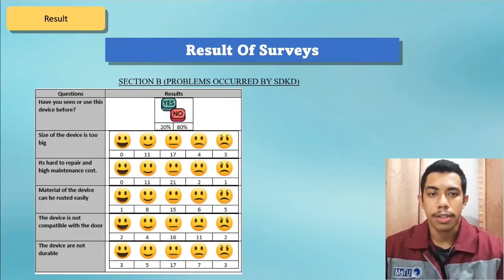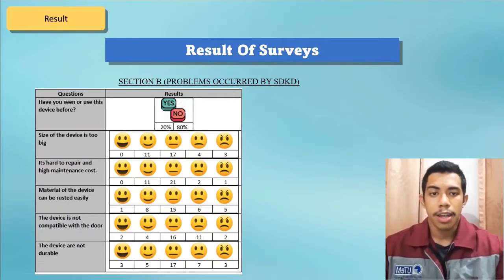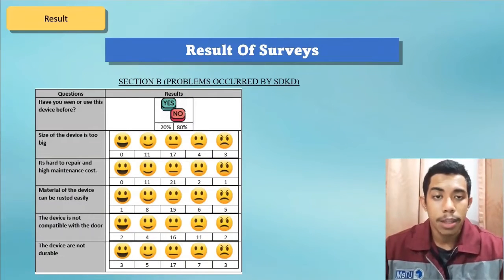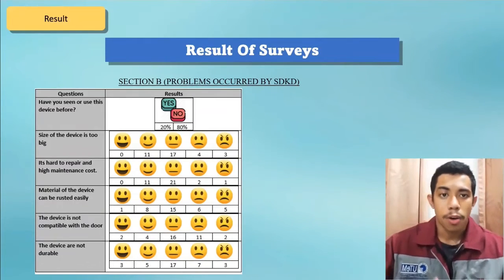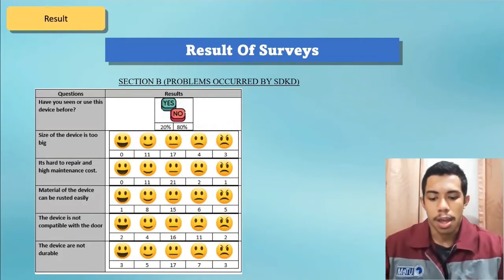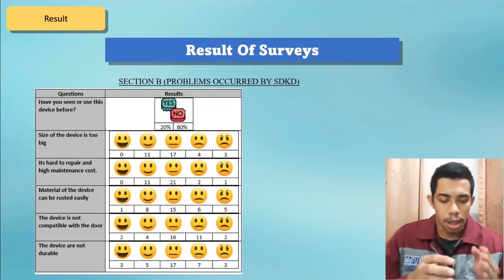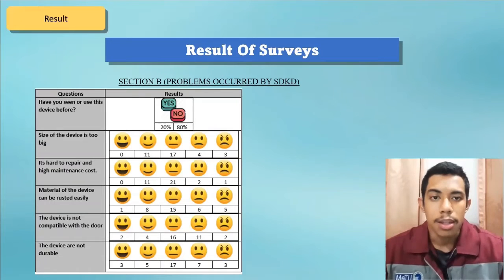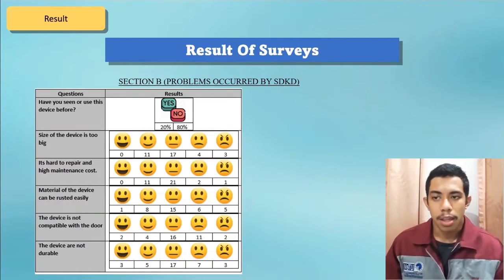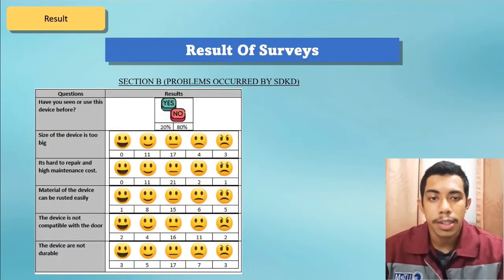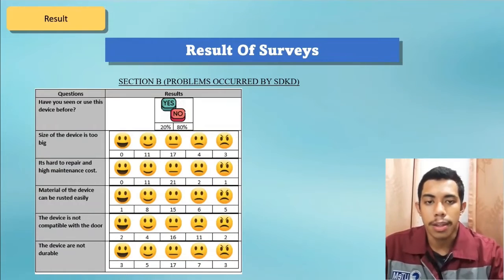Next, section B of the survey is about problems occurring with SDKD. The first question is about the existence of the SDKD in the market. The second one is about relevance of the device, and the third one is about maintainability of the device. The fourth one is about corrosion, whether they want the material used to be corrosion resistant or not. The fifth is about compatibility, whether this product is good to be attached to the door or not. And the last one is about durability, whether this product can last for a longer time or not. From the participants' results, we can say that most of them are neutral on this type of question.